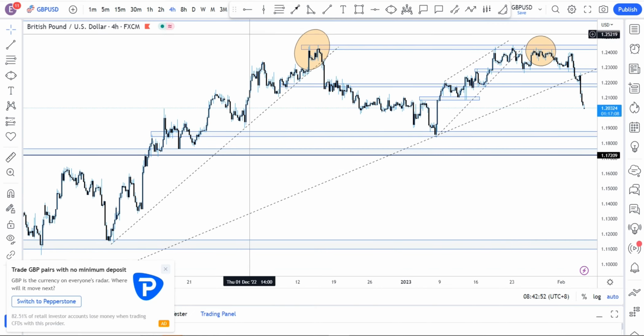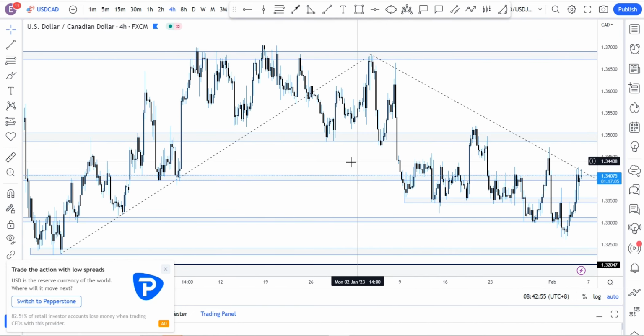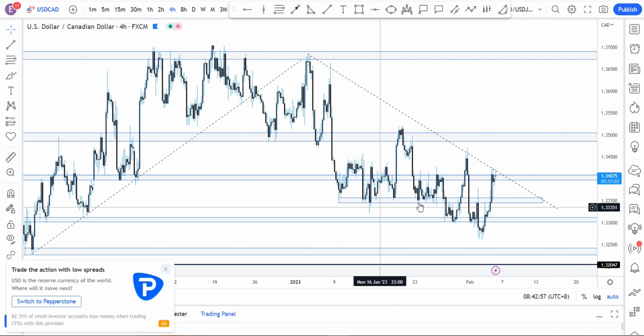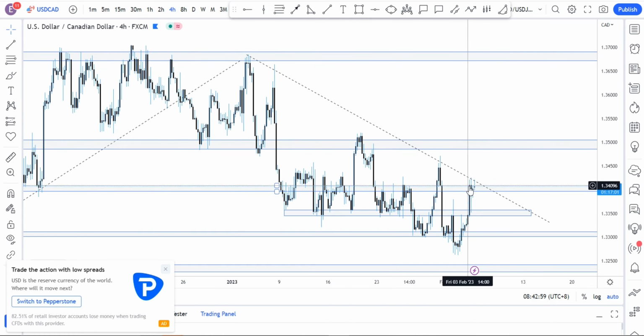So that's my anticipation. On USDCAD, more like the way these pairs are all correlating, my anticipation is a break of price towards these regions, and then we'll continue to the upside, or we could come back a little bit to pick up orders around this region before we continue.